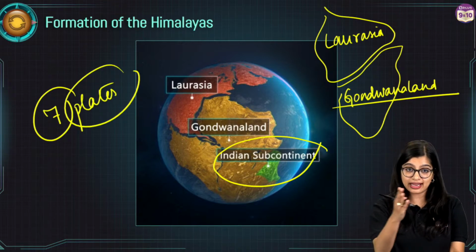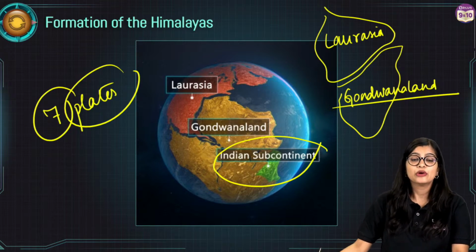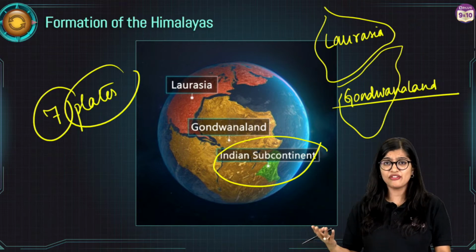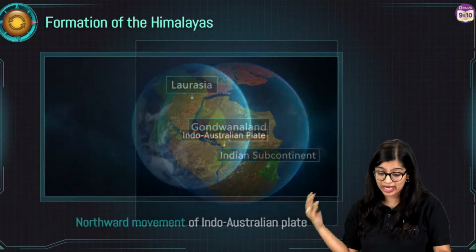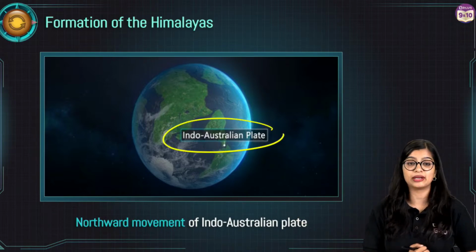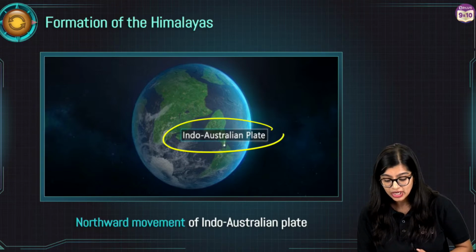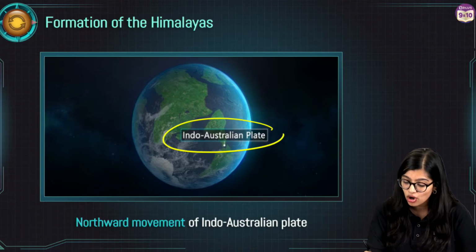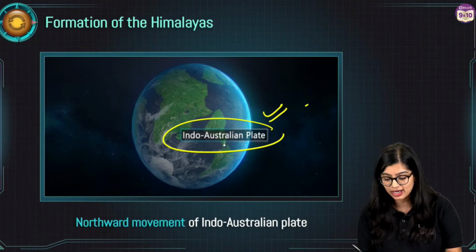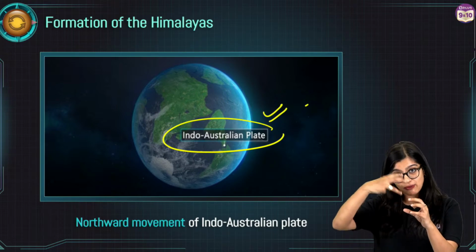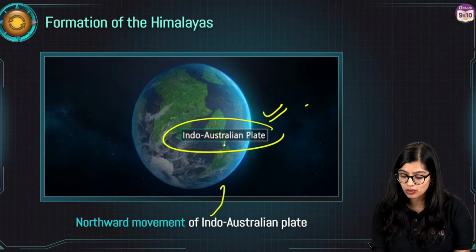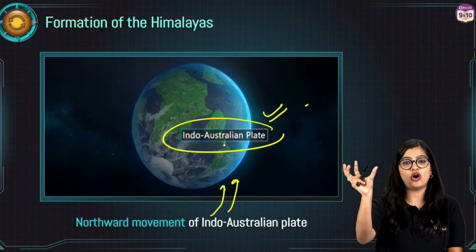Now in this, we see that there are 7 plates which were formed, like you have your African plate, you have your Eurasian plate, and you have your Indo-Australian plate. In this particular case, this Indo-Australian plate is what we need to focus on. It broke down, it was found in the southern part, and it started moving northwards.